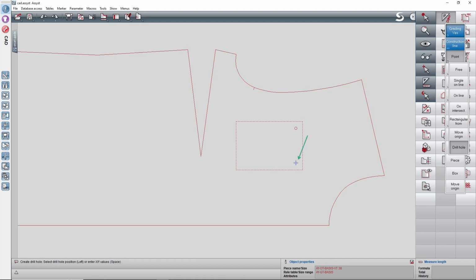Please note, the last drill hole you have created or the position of the last click becomes automatically the new origin point. Therefore, it isn't always necessary to use the function moveOrigin. You have the possibility to create further drill holes by indicating their position with regard to the last drill hole which has been created.